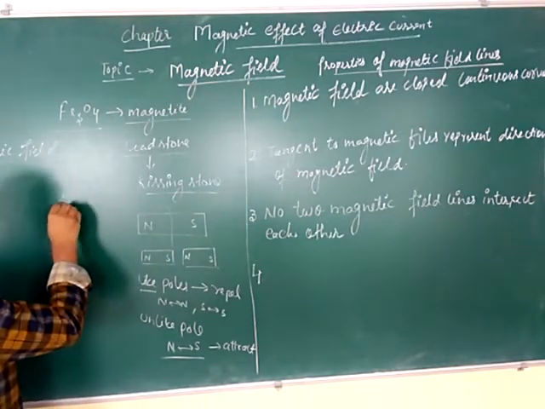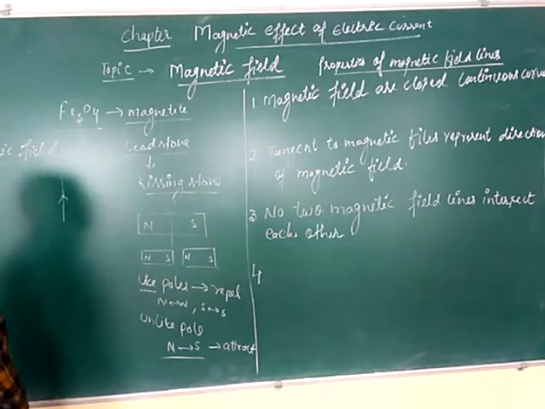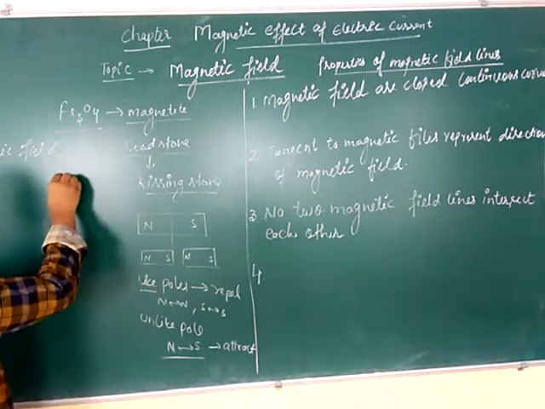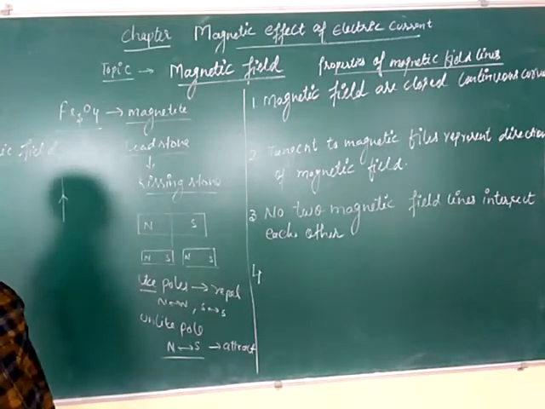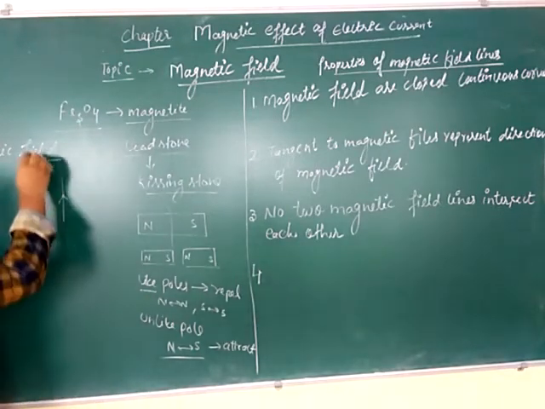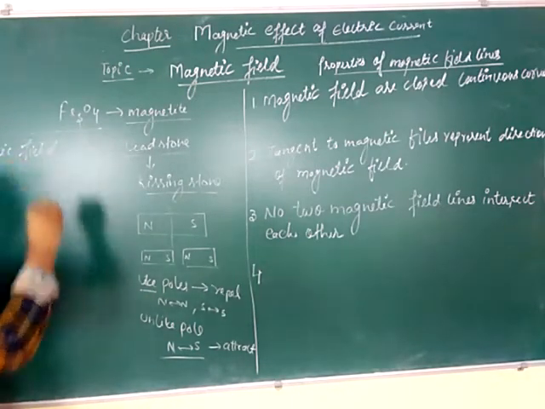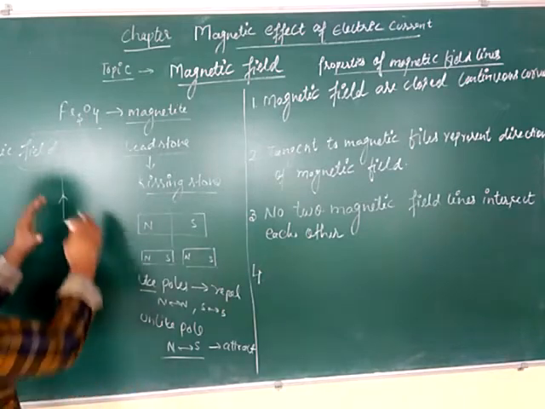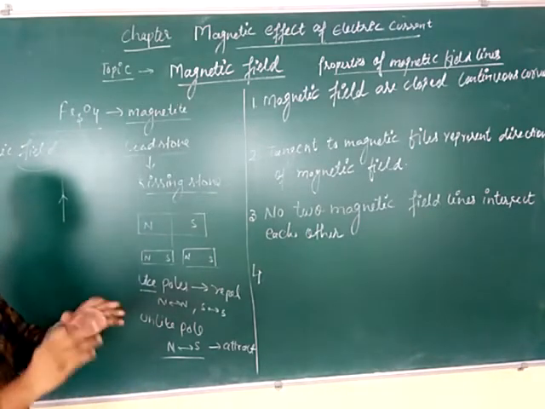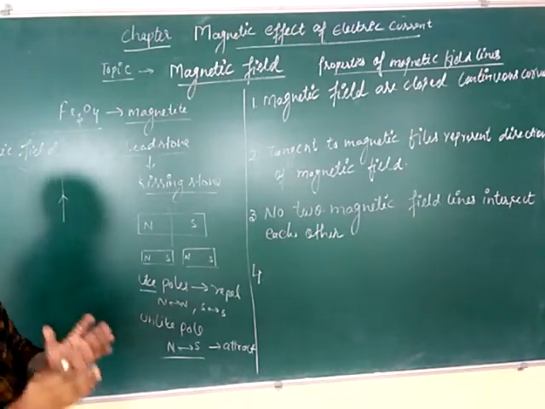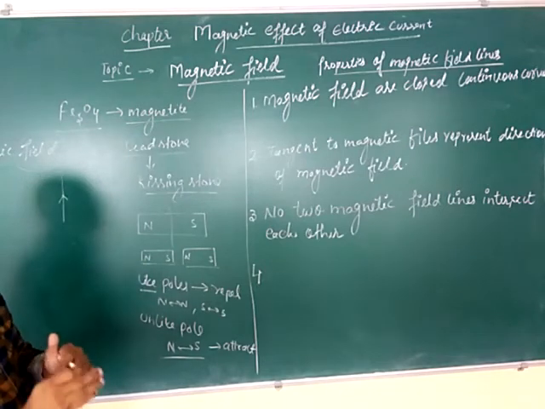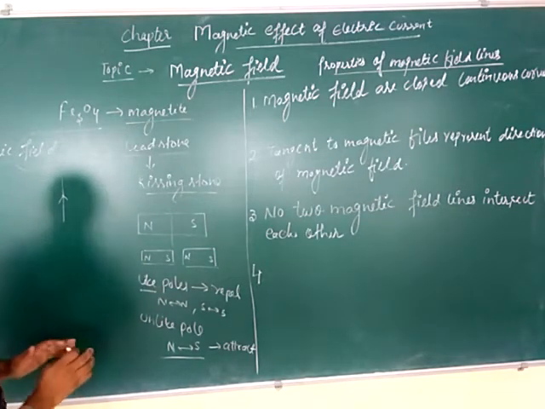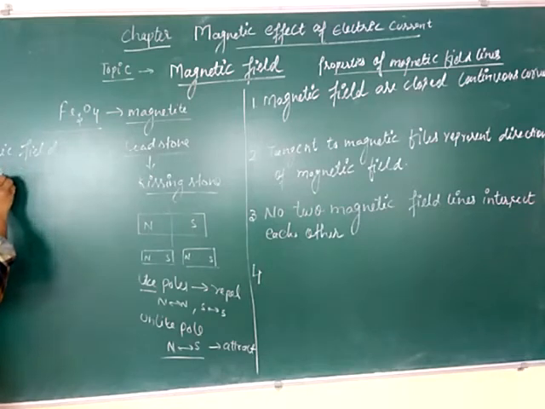So that can also be written as the definition of magnetic field, that it is the space around the current carrying wire. Here what is meant by the field? Field means the area, the space around the wire or the space around the magnet in which attraction or repulsion can be experienced. Let us see one more concept, magnetic field lines.